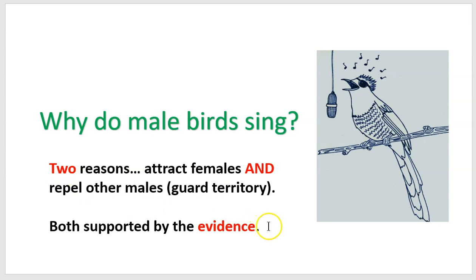So when we study animal behavior, a particular behavior may have multiple functions, but we would have to test those different hypotheses, those different purposes for the behavior, with separate experiments.